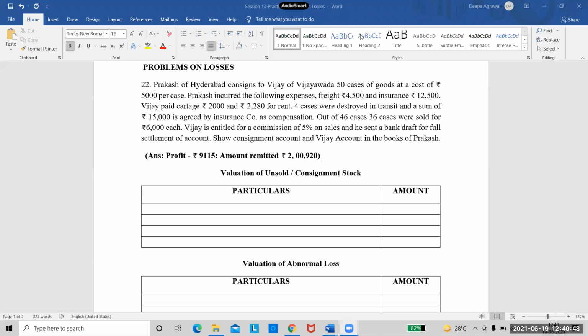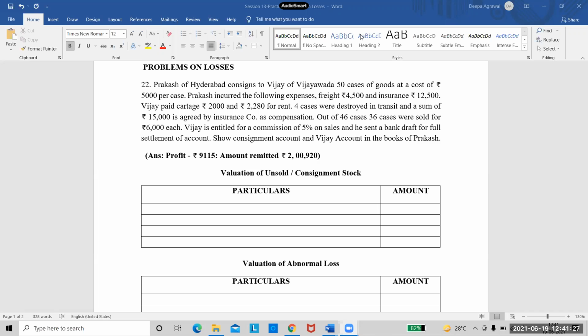So we have to find out the value of unsold stock. We also have to find out the value of abnormal loss. Vijay is entitled to a commission of 5% on sales. The commission is again given directly, no calculations, directly 5% on the selling price. And he sent a bank draft for full settlement of account. That means whatever the balance left, the consignee has paid through a bank draft. So when the consignee is paying through bank draft, we cannot write by balance carried down. We have to write it only as by bank.